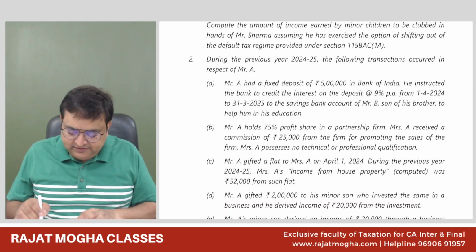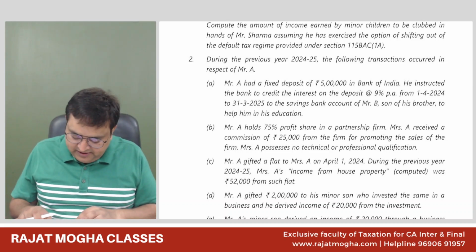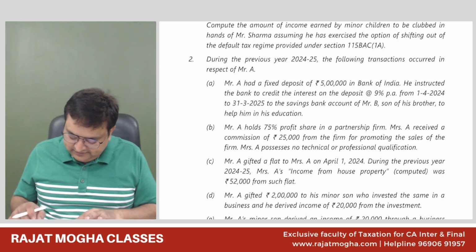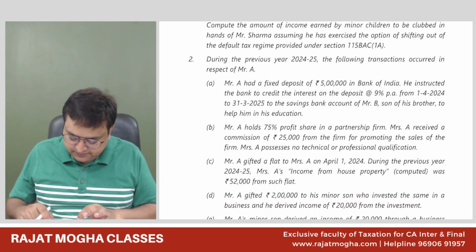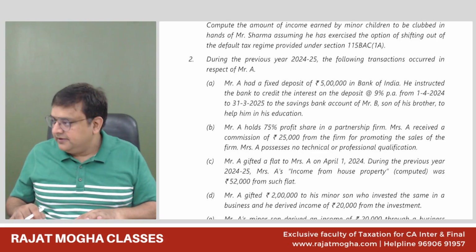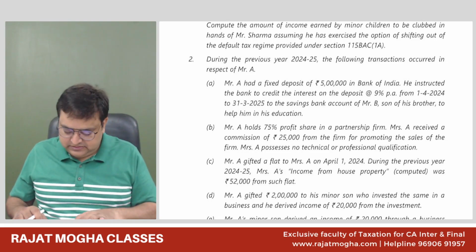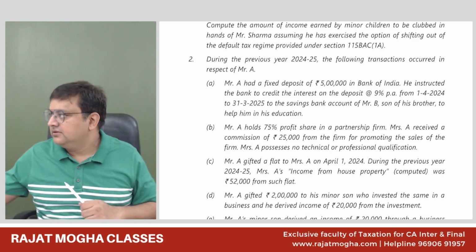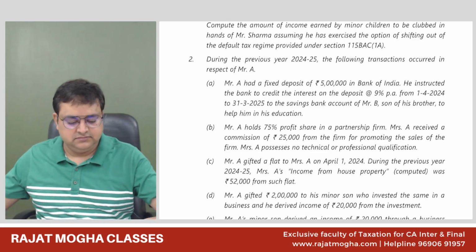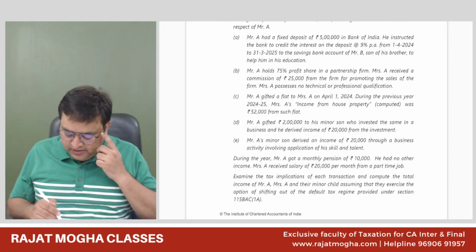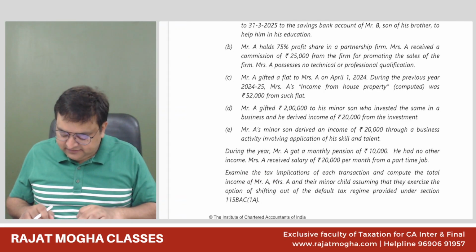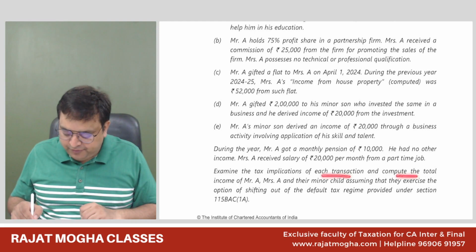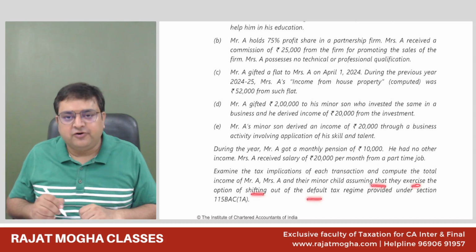So during the previous year, the following transactions are earned. What are we required to do in this question? They're asking us to examine the tax implications of each transaction and compute the total income of Mr. A, Mrs. A, and their minor child, assuming that they exercise the option of shifting out of the default tax regime.